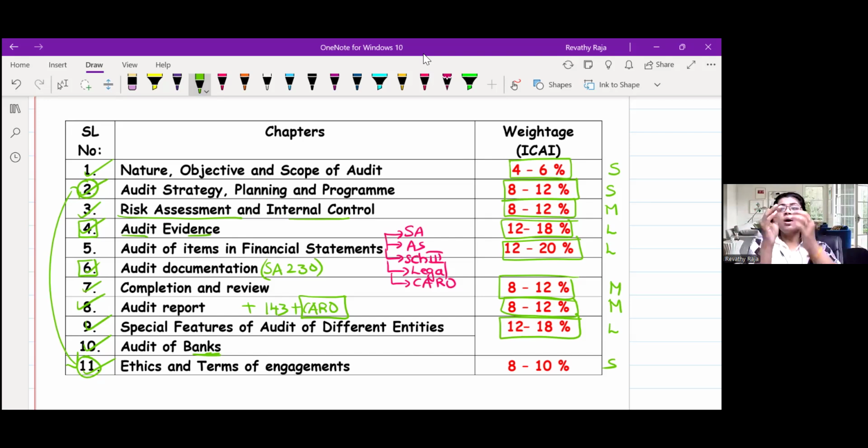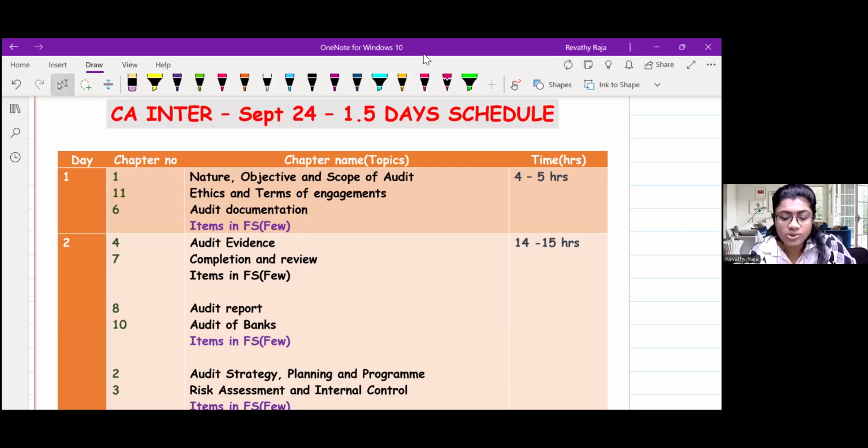For the auditing exam, you will get 1.5 days after completing your costing paper. After completing that particular paper, you will get that day. I think the date will be 19th September, right? You'll get the evening, come back, get fresh quickly, and you'll get around 4 to 5 hours. If you're a night bird, you will get more hours. I'm just putting an average.